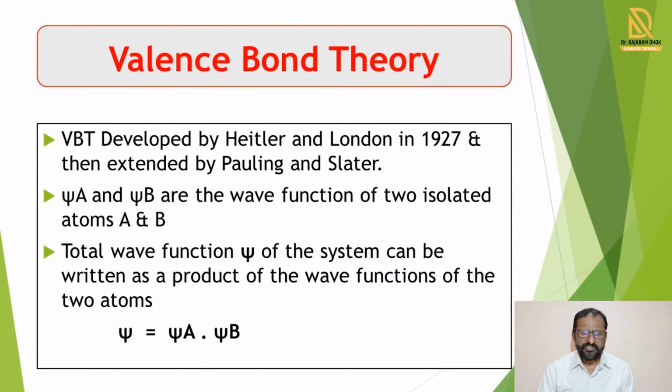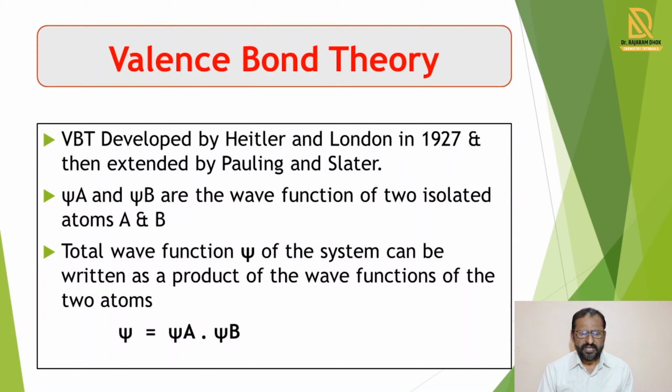In the basic theory, Pauling explained that when a molecule is formed, there is a combination of two or more atoms. When these molecules are formed by combination of different atoms, then those atoms contain different wave functions. So he explained the concept of wave functions.